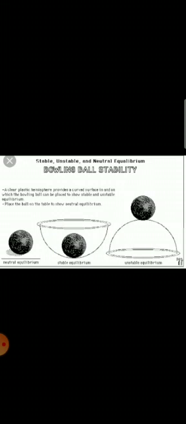So it means that the rolling ball is in neutral equilibrium. Now here is another example of bowling ball stability. In the first case, as you see, the ball is rolling and its CG is neither raised nor lowered. Therefore, it is a neutral equilibrium.